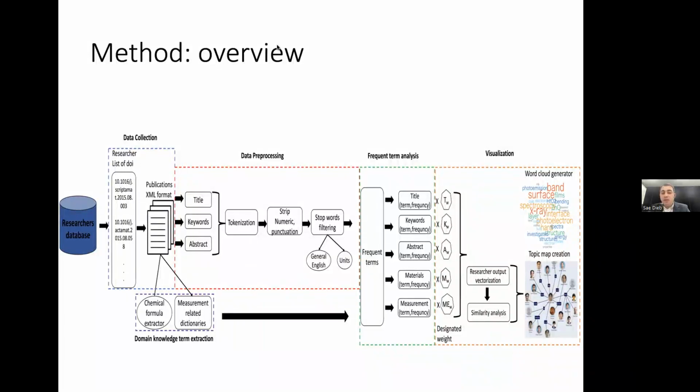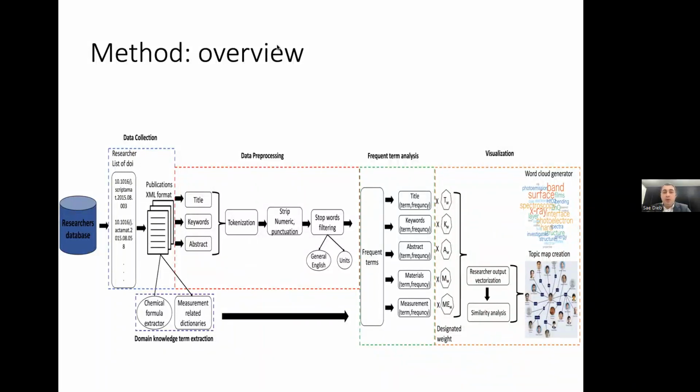These vectors now represent the total output of the researcher within his work. This is visualized, and by using some similarity metrics, we were able to calculate similarity between all these vectors that represent researchers, and then introduce potential collaborators using a certain topic keyword for each one of them.